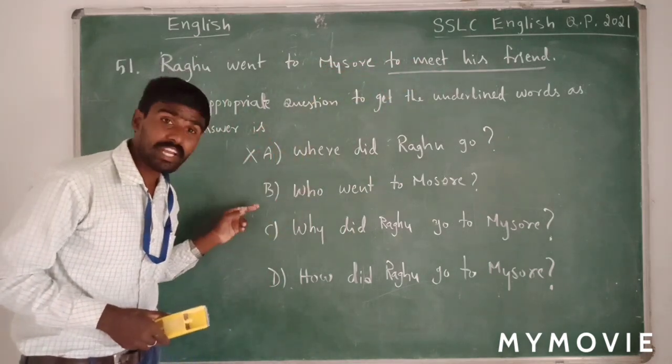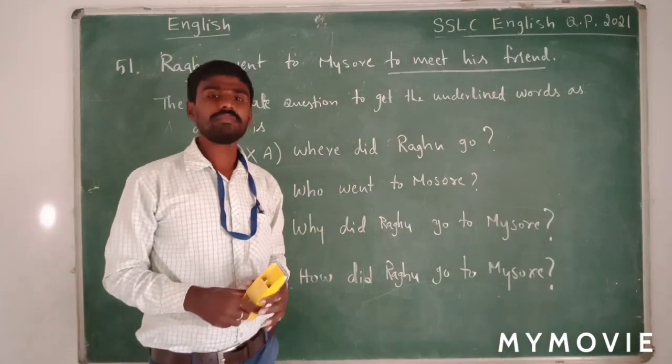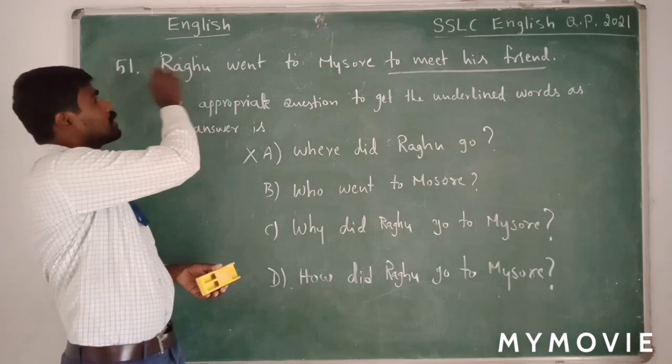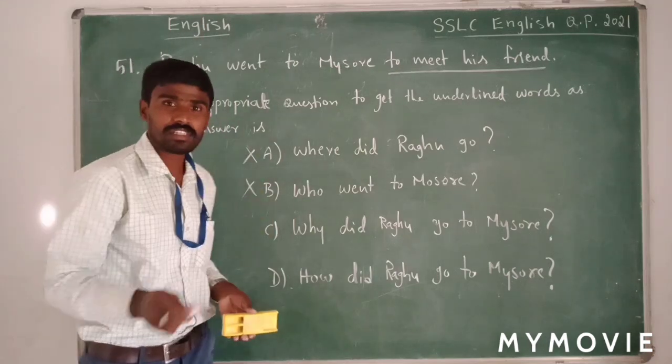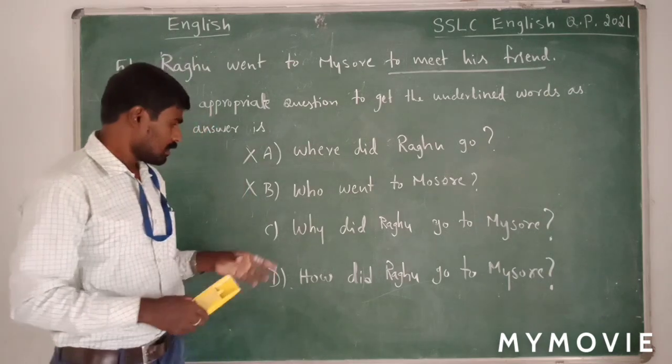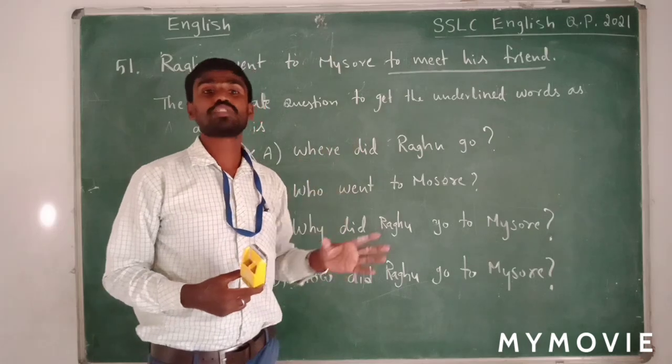Now let's move to the second question. Second option. Who went to Mysore? Raghu went to Mysore. We are getting Raghu as answer. So this is also not the correct answer. Next question. Why did Raghu go to Mysore?